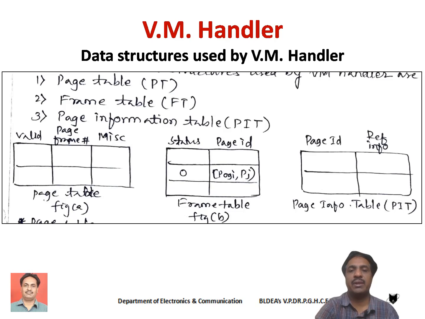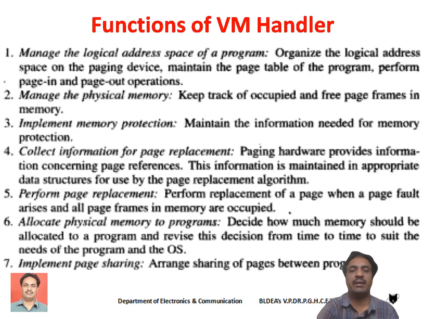During execution of the program, how the page is being referred, that particular information is stored in the page information table. Actually, this information will be used during page replacement. While carrying out the page replacement, the memory management unit may employ the information stored in the page information table. So these are the three data structures we use in the virtual memory handler.